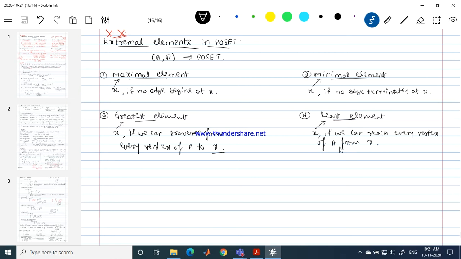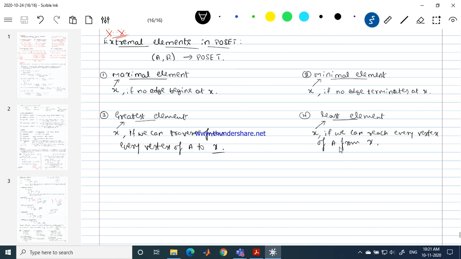Instead of that, if I ask you, who is the topper of this class? You are not in a position to raise your hand. You are supposed to compare your marks with your friends' marks. You are supposed to look at others, how much others have got. You need to check them first. Then you can say, yes, I have got more than these students, more than my classmates, which means I am the topper of this class. So this is what greatest and least mean. Greatest and least come with the comparison with the remaining elements.